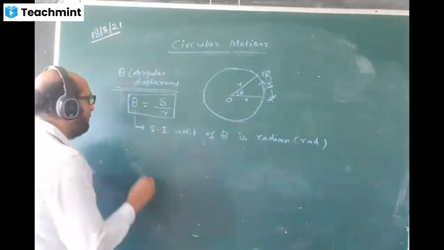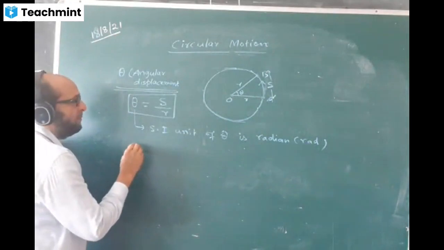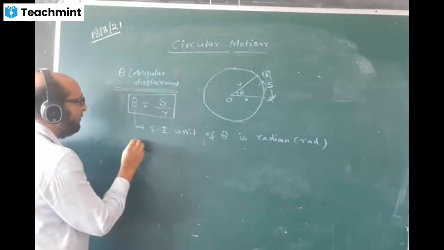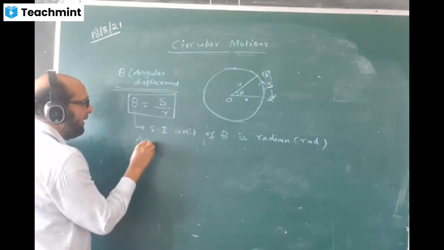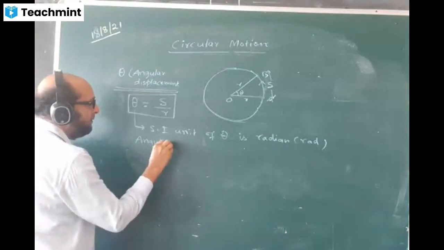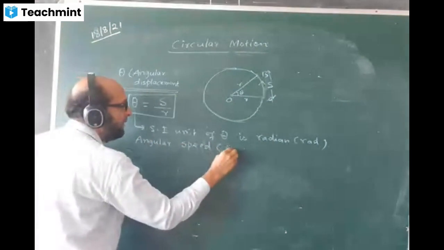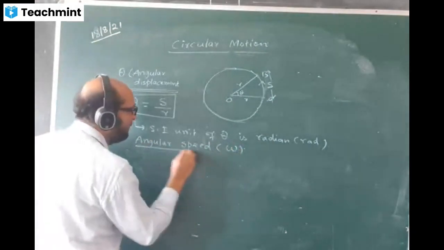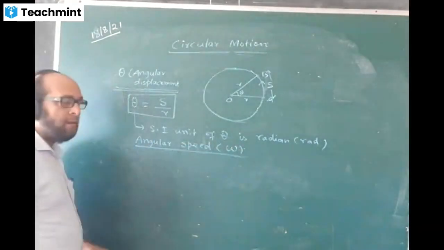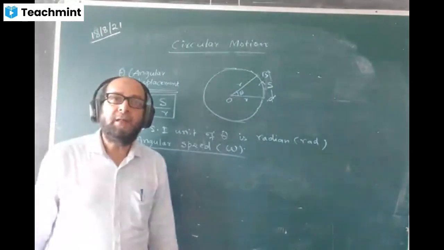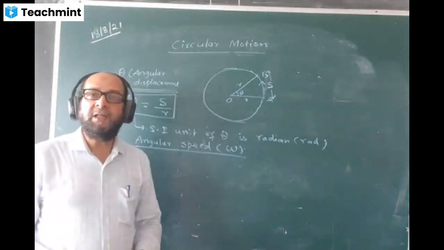Okay, now we have angular speed, denoted by the symbol omega. What is linear speed? Linear speed is equal to distance by time.